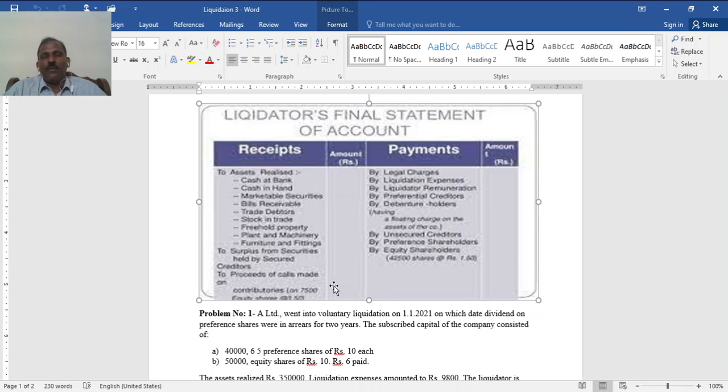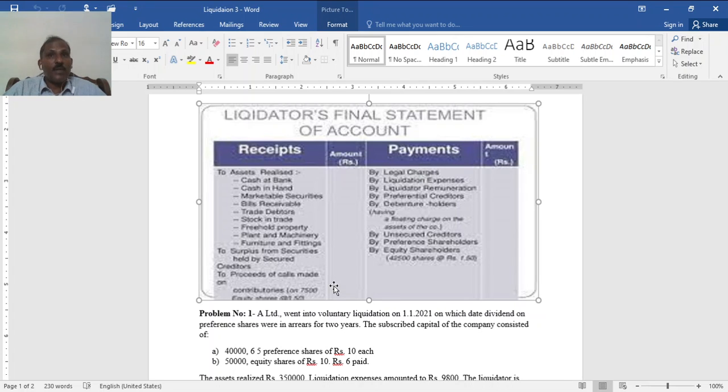Then other normal creditors, you can say unsecured. Then payment to the preference shareholders. When both preference and equity shares are there and there is a surplus, first the preference shareholders' claim has to be paid. It's capital as well as arrears of preference dividend.